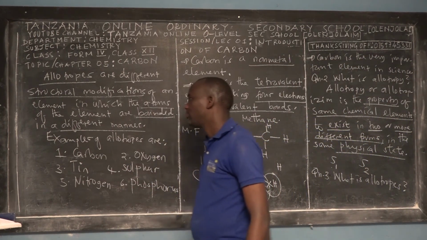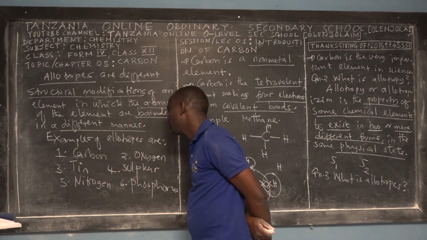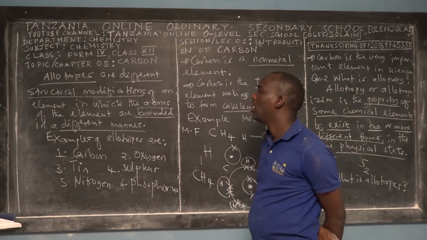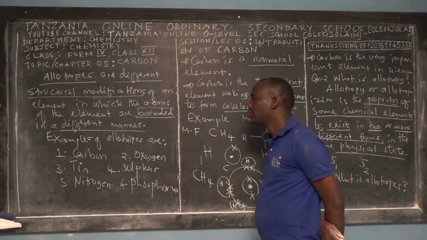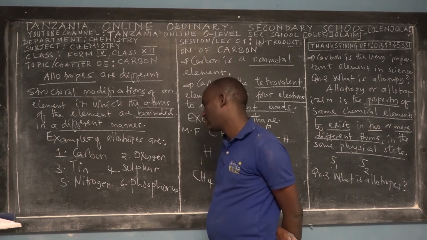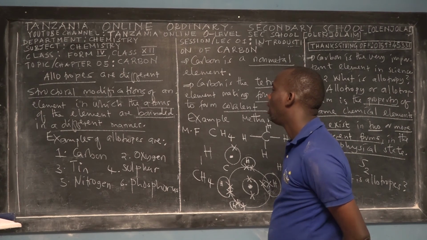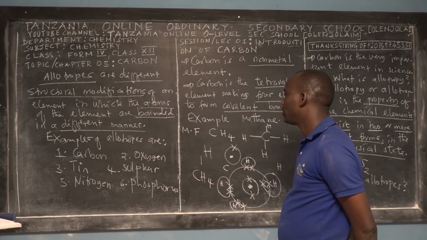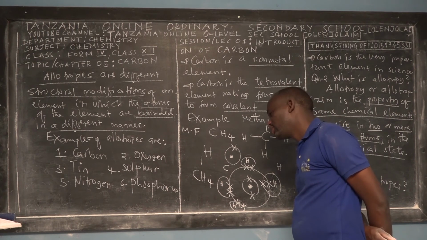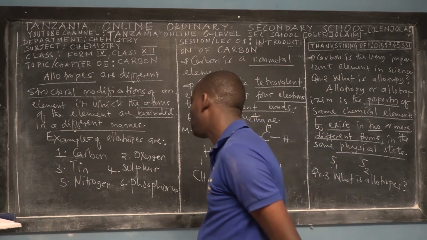Carbon can exist in different structural modifications. Oxygen can experience different structural modifications. Tin, similarly. Sulfur, that's true. Nitrogen also experiences different structural modifications. And lastly is phosphorus. So those are the examples.